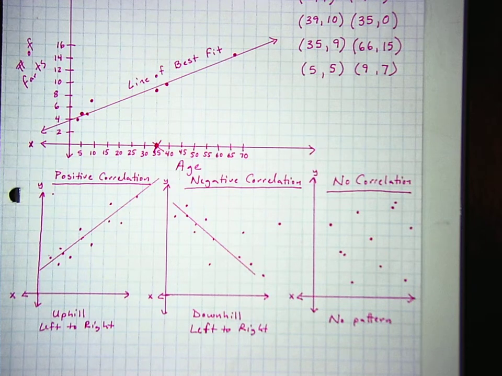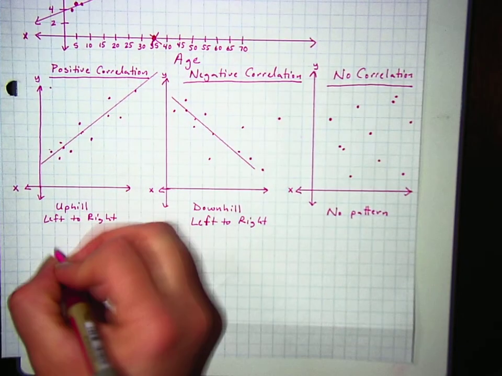That is not always true. There are plenty of people who are broke when they are very old, and there are plenty of people who are rich when they are very young. So even though there is a positive correlation between wealth and age, it doesn't mean that everybody falls into that spot. In fact, if somebody doesn't fall into that spot, they're called an outlier.